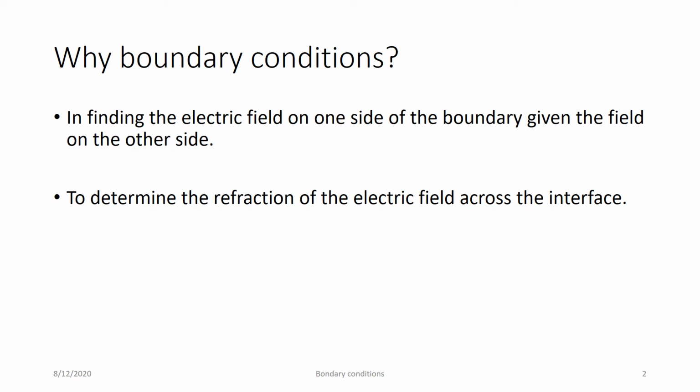So we want to find the electric field on one side of the boundary, given the field on the other side. Let us say E1 is given and you have to calculate E2, or E2 is given and you need to calculate E1. Then the data to determine the refraction of the electric field across the interface. So these are the two things which are required to find, and that's why we require boundary conditions.